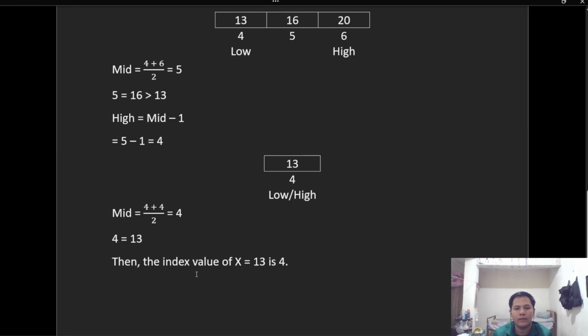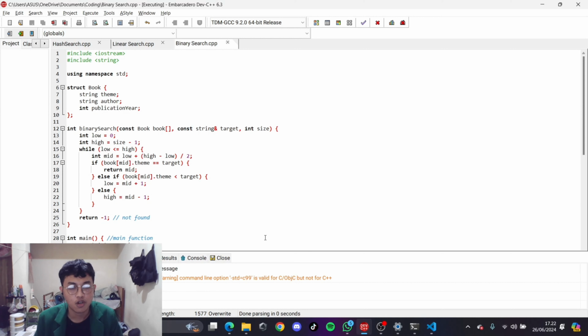Then the index value of x, 13, is 4. Assalamualaikum warahmatullahi wabarakatuh. My name is Bintang Seva. In this video, I will continue and explain about binary search with code.